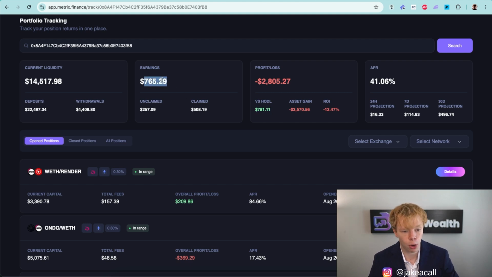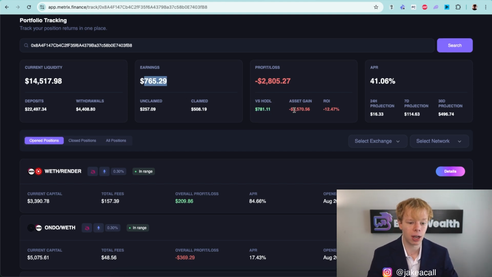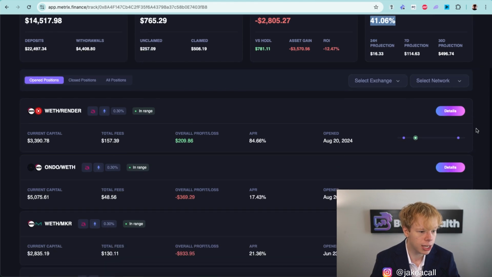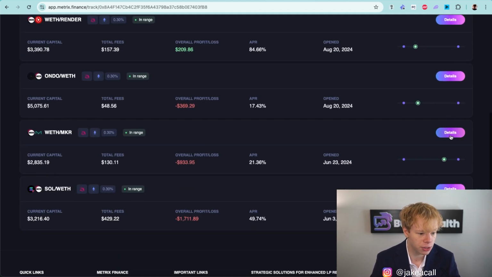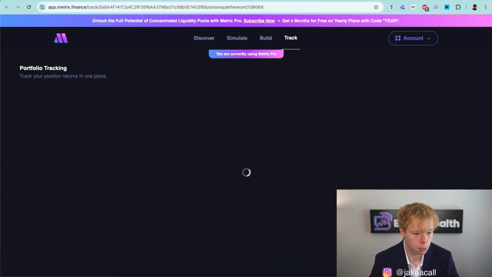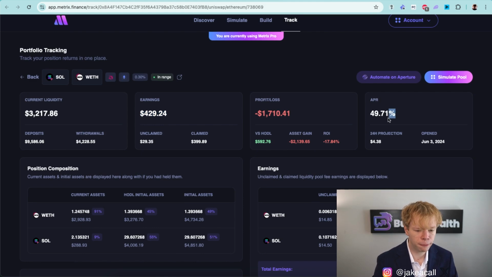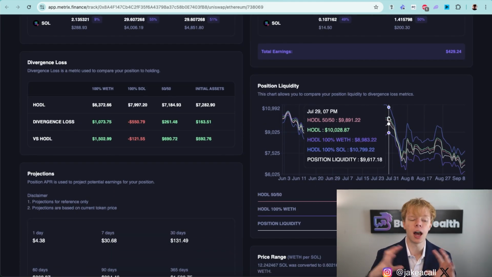That's because they have all these fees to help outweigh a lot of the divergence loss that they have in these liquidity pools. You'll also be able to see their total ROI, the APR that they're doing on their portfolio, and many other metrics just by looking at this information on Metrics Finance. So if we dive into that Sol Ethereum liquidity pool, we'll be able to see some even more metrics. Like this pool alone has lost them $1,700. They have about $430 in earnings from this position, and they're doing about a 50% APR here. We can also see a lot of other information.